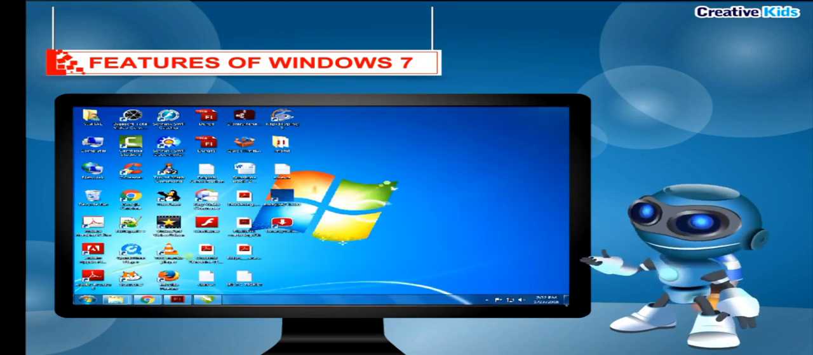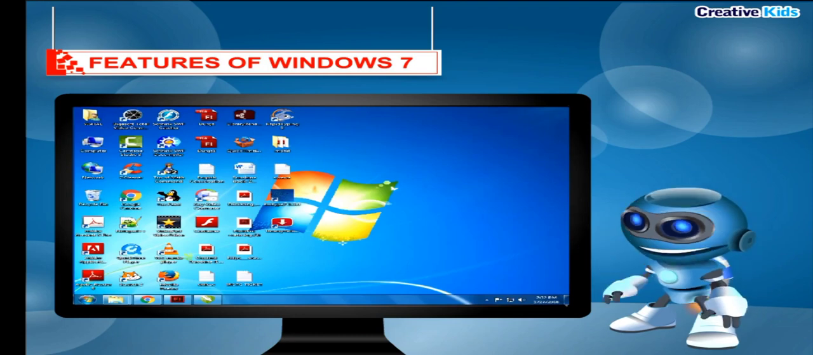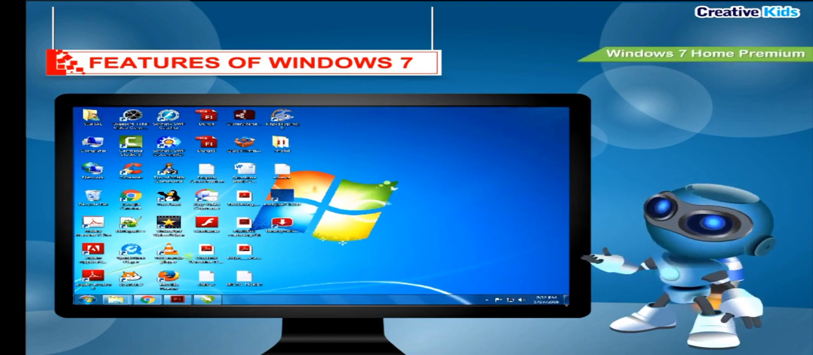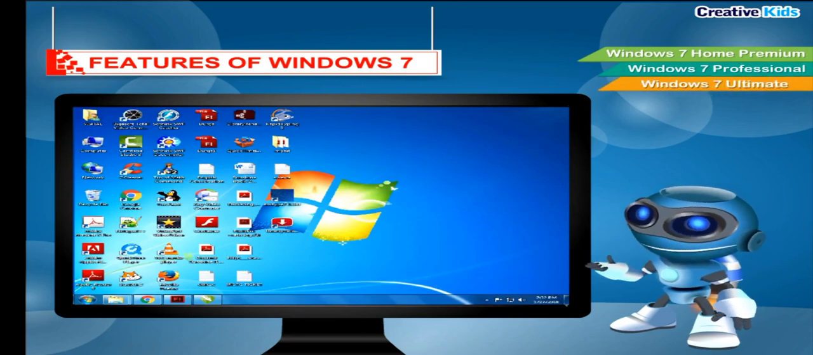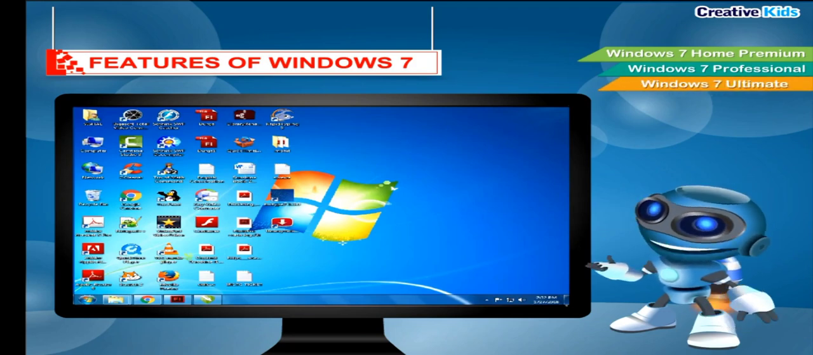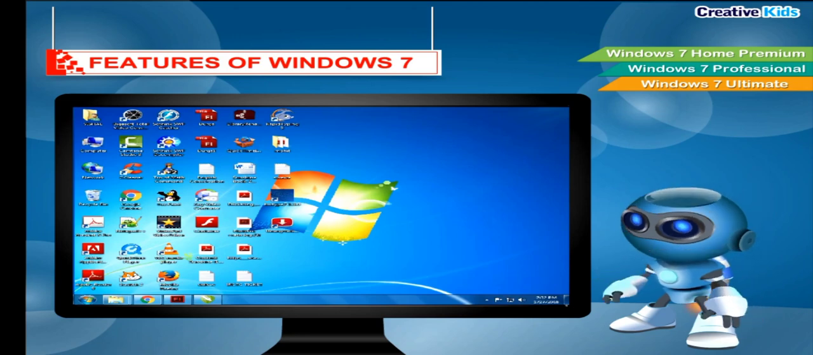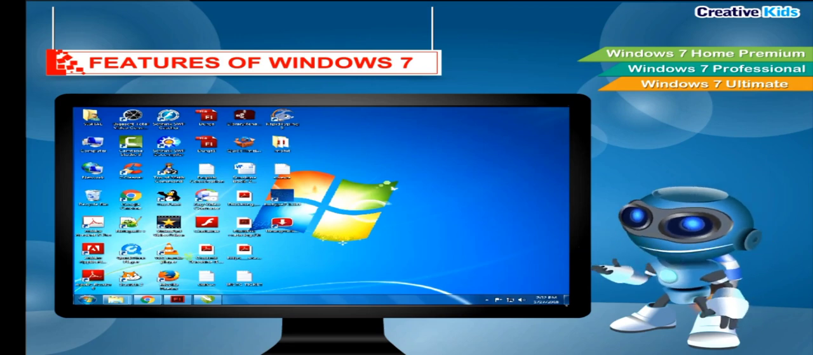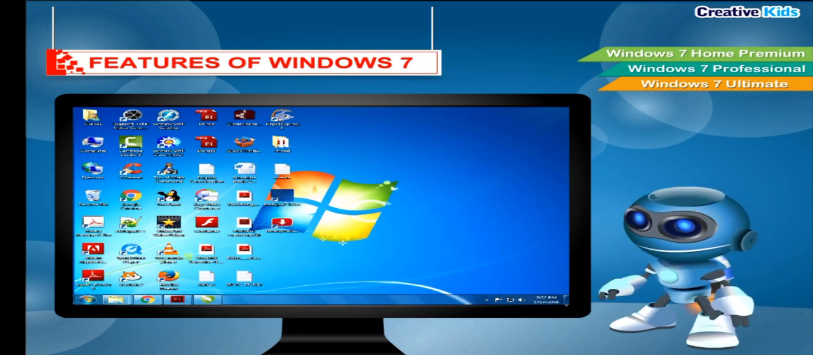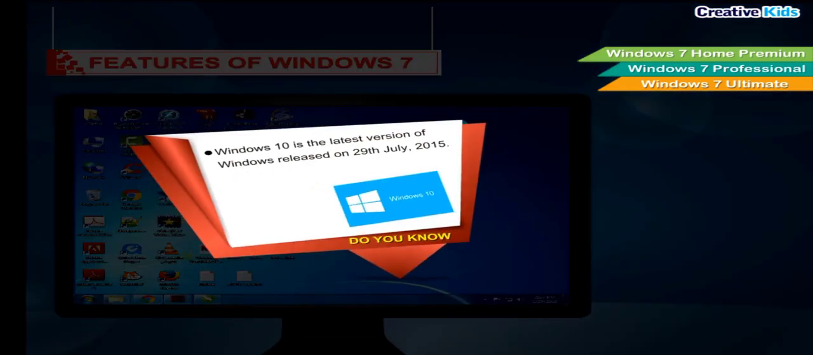The most common editions of the Windows 7 operating system are Windows 7 Home Premium, Windows 7 Professional, and Windows 7 Ultimate. When you start Windows 7, its desktop appears on the screen. It has many icons on it. These icons are used for opening different programs, files, or folders. Do you know? Windows 10 is the latest version of Windows released on 29th July 2015.